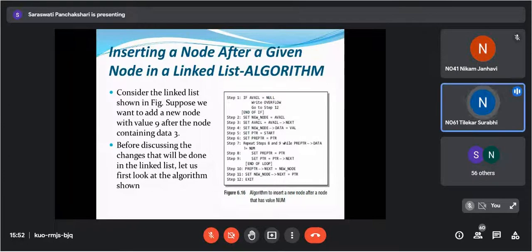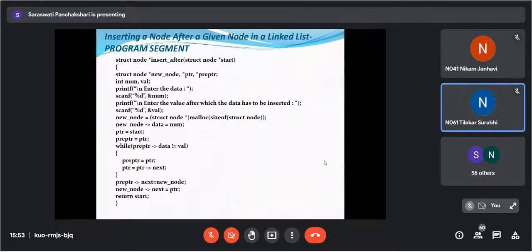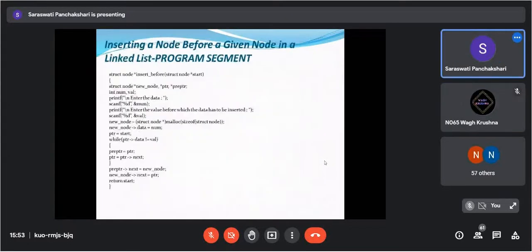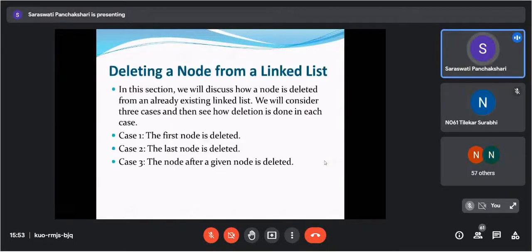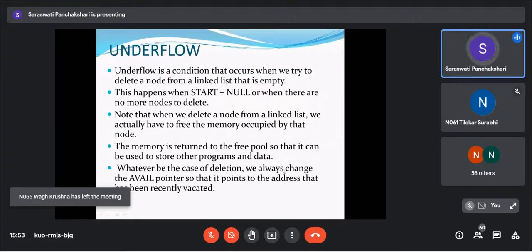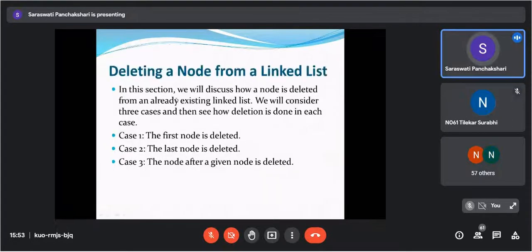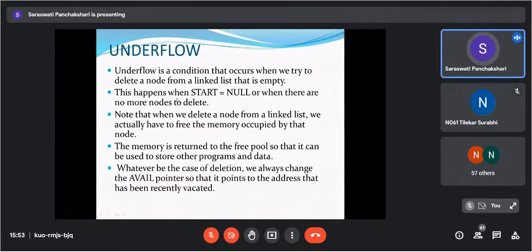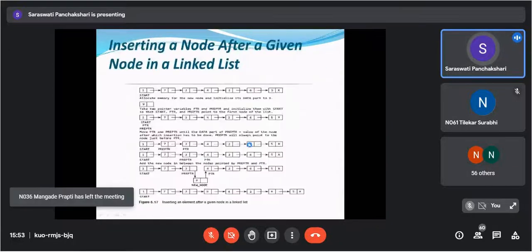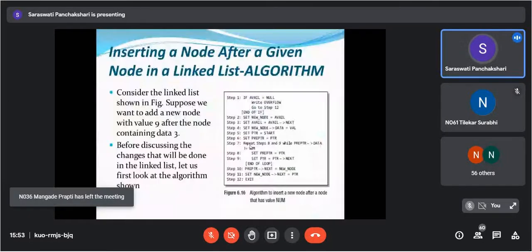Ma'am, deletion from position. Yes, for deletion we are going to see deleting a node from a linked list. So three cases we are familiar with: the first node is deleted, the last node is deleted, and the node after a given node is deleted. Before that, we have seen how to delete from the start, the first node, and how to delete the last node. Before that, we will see one more condition, the underflow condition. I think in insertion the overflow condition also we need to consider.